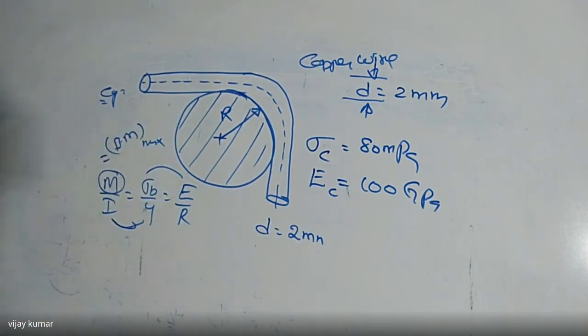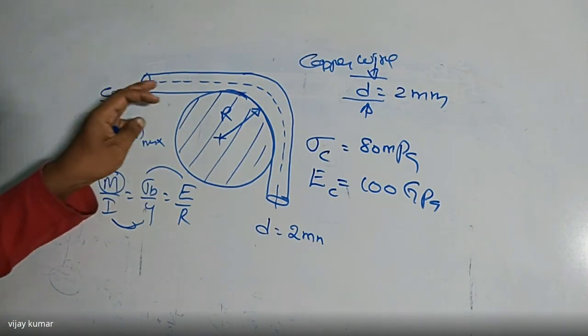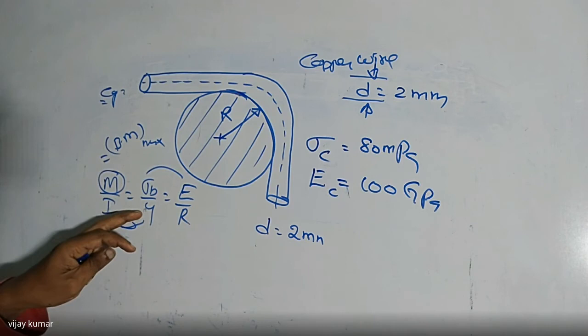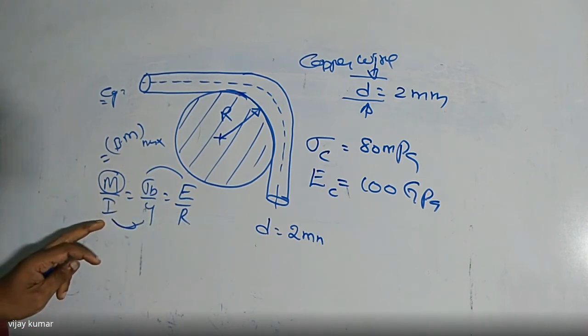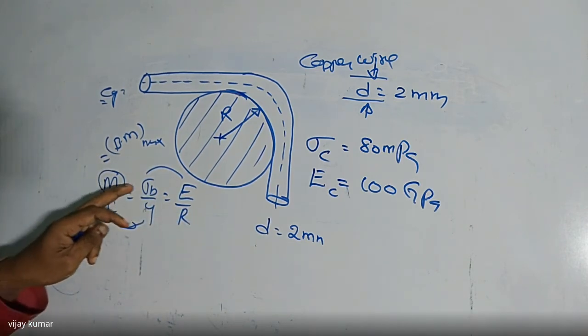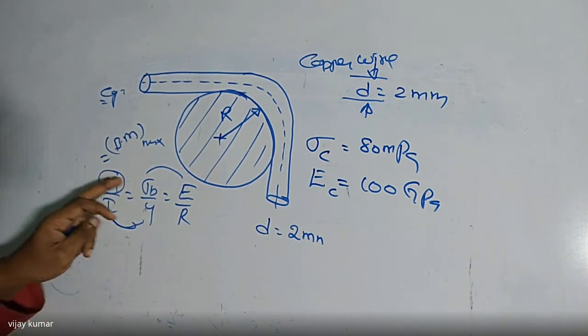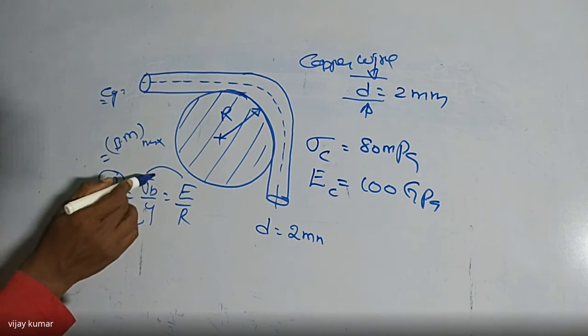Bending moment maximum we can write it. So it is not a beam. It is not a beam. Simply we are taking the wire and this wire is wound around the drum or rod. So here we can find the I value, sigma b is an unknown value, M is an unknown value, and y is a known value. So here two unknowns are there, so this relation is not valid.